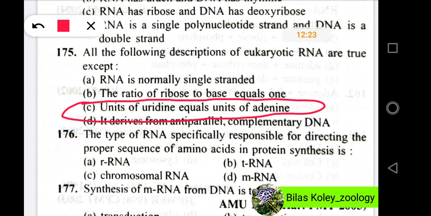Now question number 176. The type of RNA specifically responsible for directing the proper sequence of amino acids in protein synthesis, and the options are rRNA, tRNA, chromosomal RNA, mRNA. In this question, the right option will be option D, mRNA.